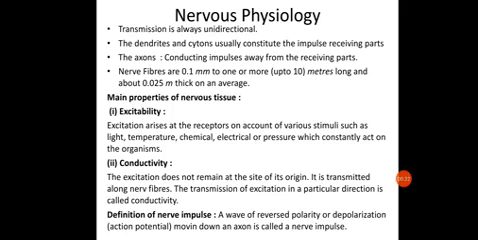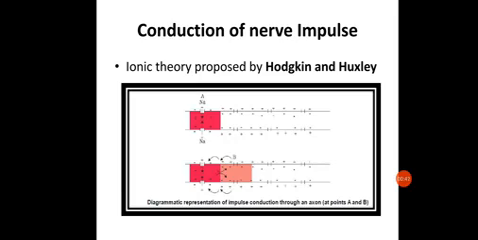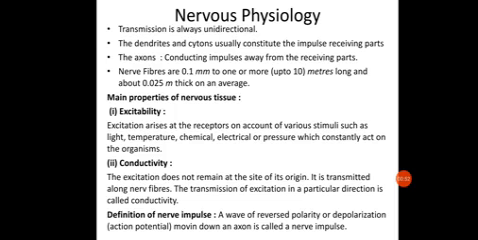functioning of the neuron, how this neuron functions, or we can say the mechanism of generating the impulse and transmission of it. Okay, so let us start with the first. It can also be considered as the biochemical aspect of nervous physiology.